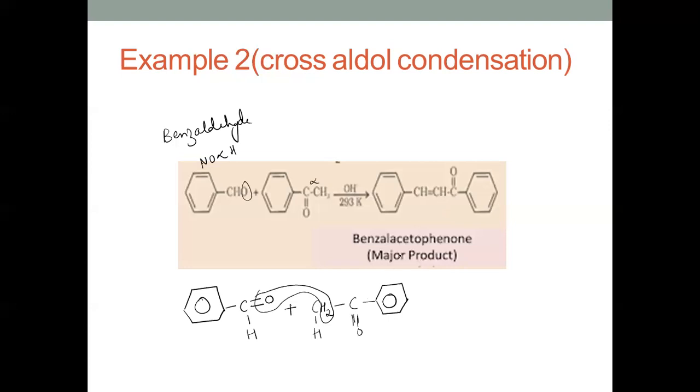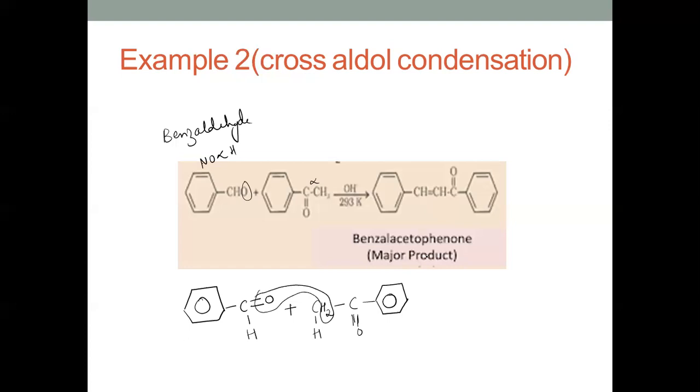This is called benzylideneacetophenone. This is the major product which is being formed. Or I can use the alpha hydrogens of this molecule and another molecule, that one also we will get, but this is the major product.